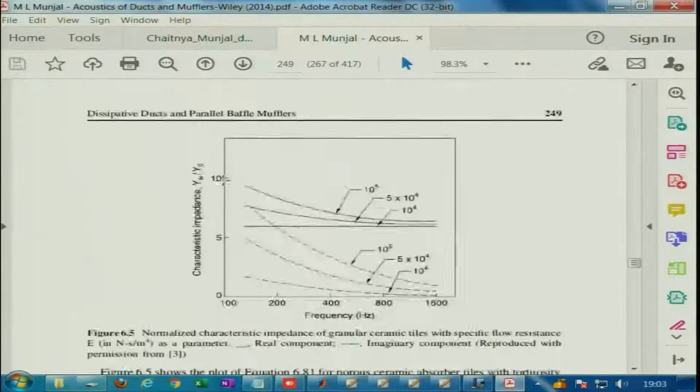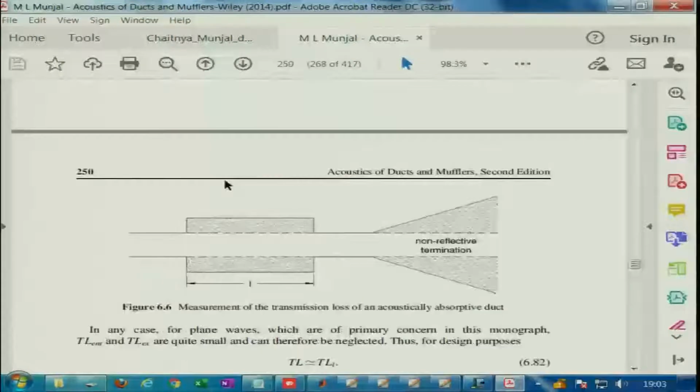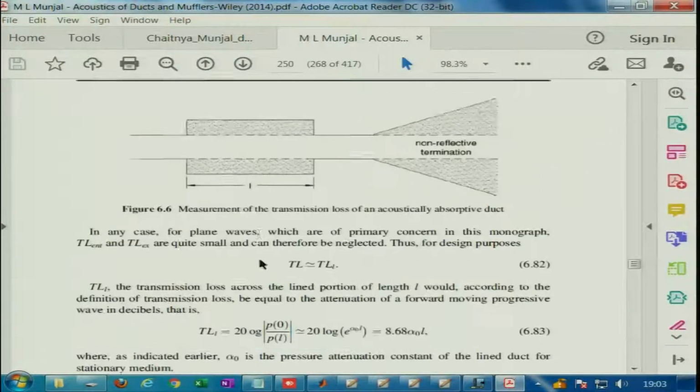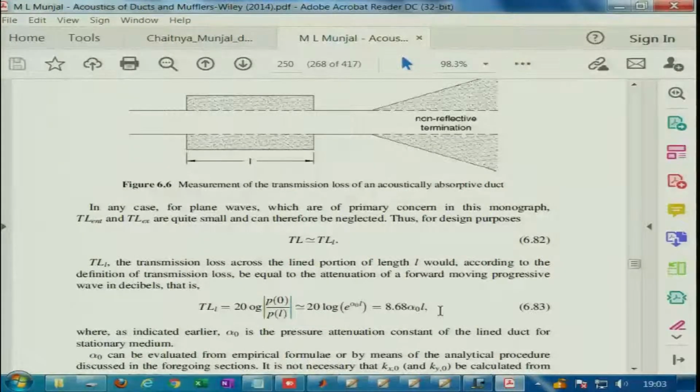So, the transmission loss for this kind of muffler is basically 8.68, which is a simple algebraic simplification, times alpha naught, where alpha naught is the pressure attenuation constant for the least order mode.